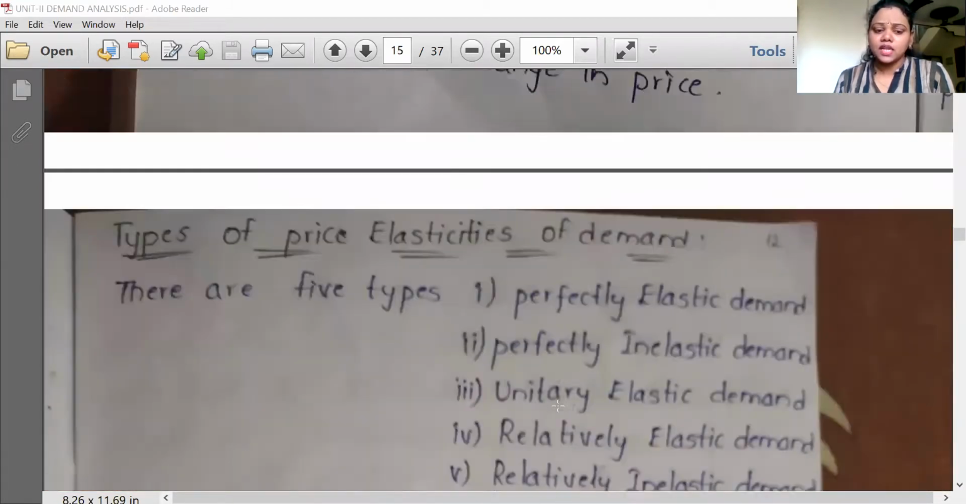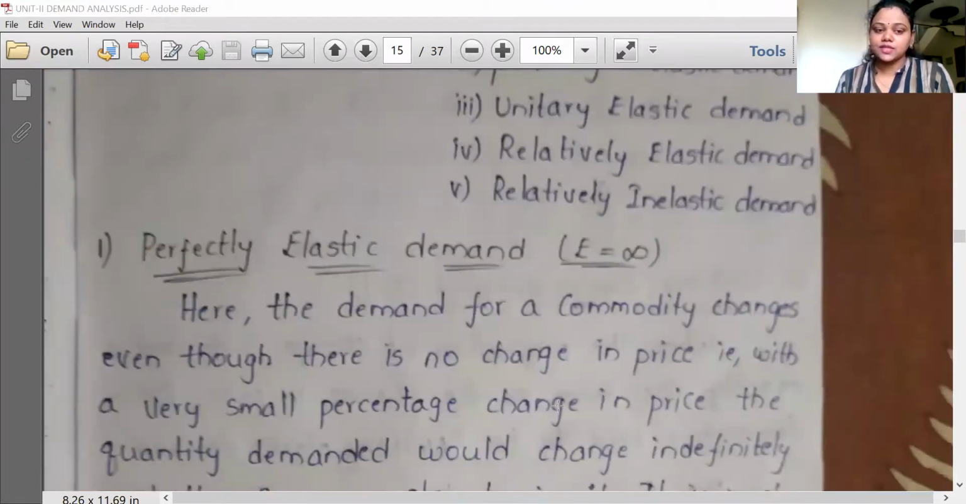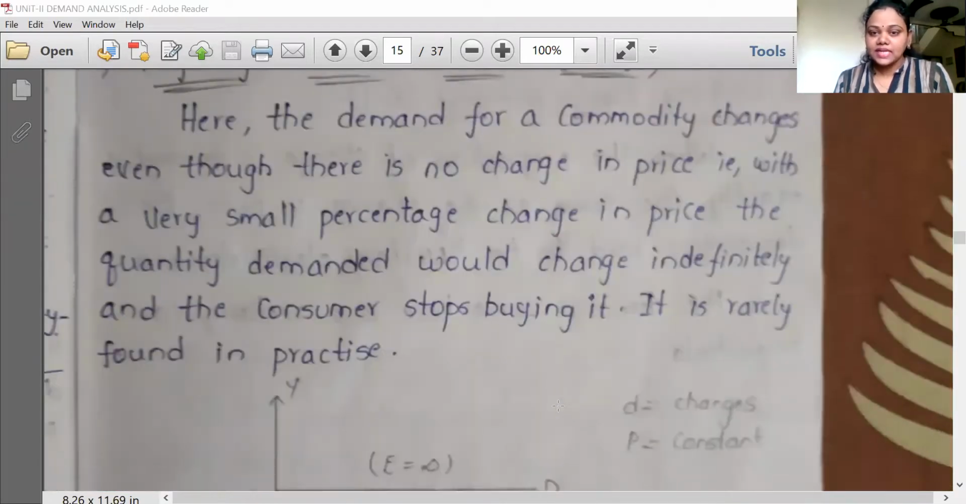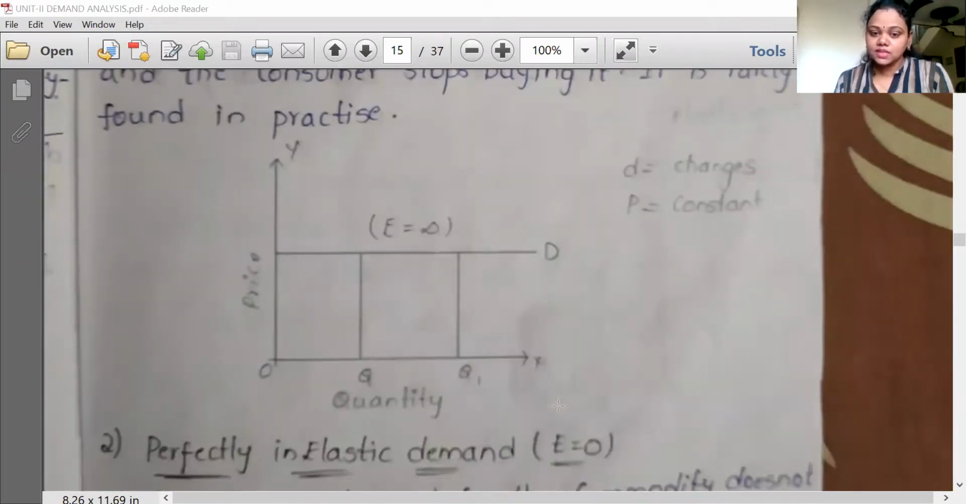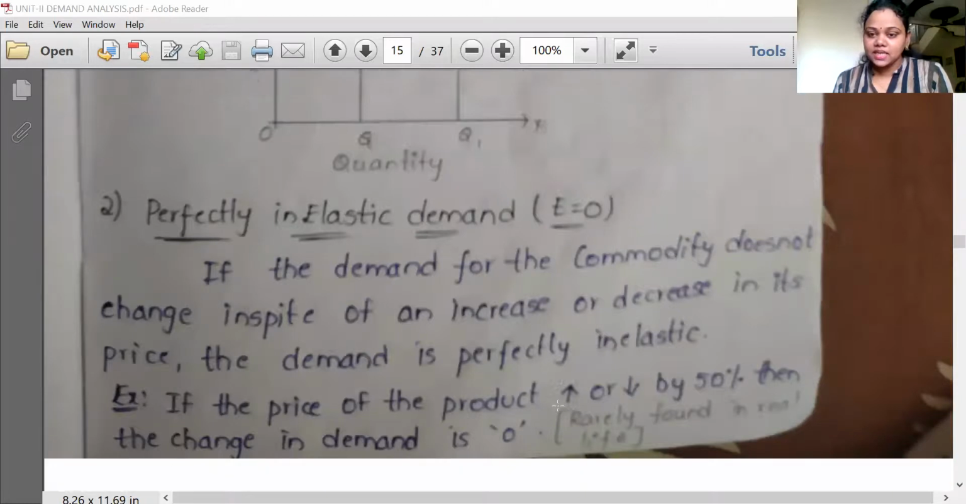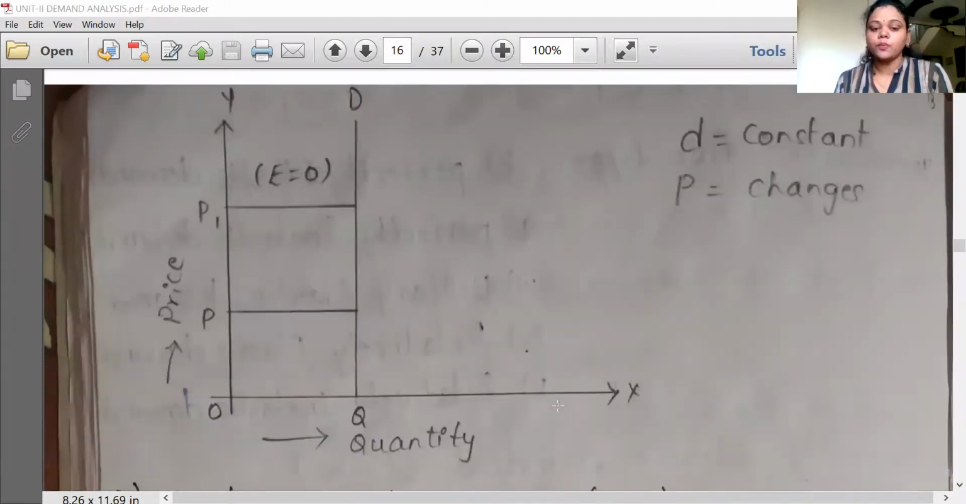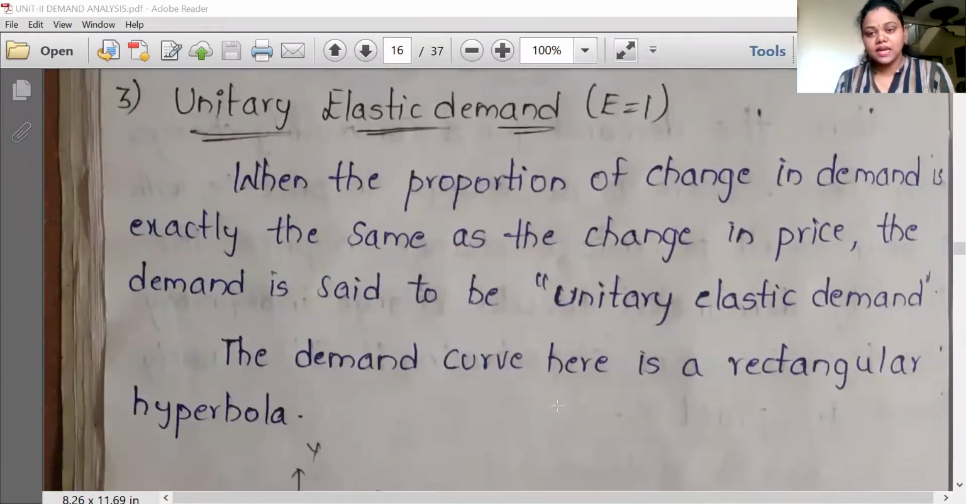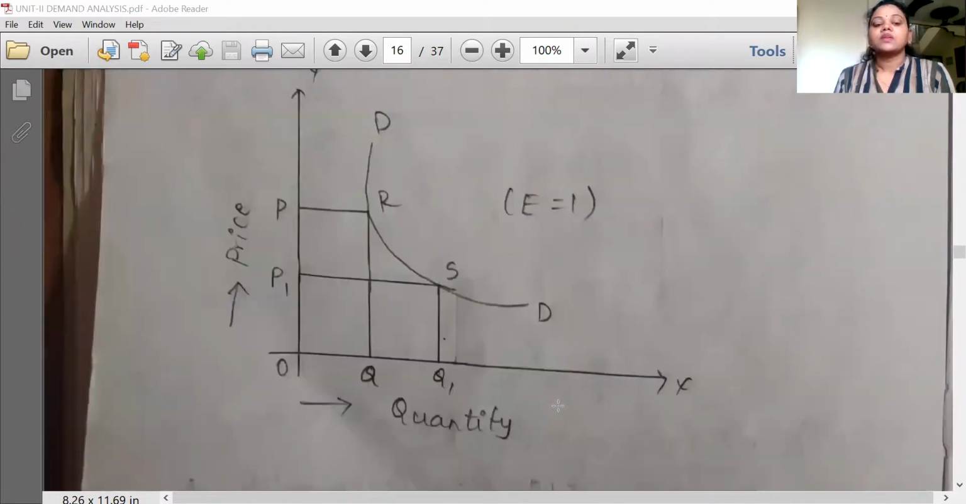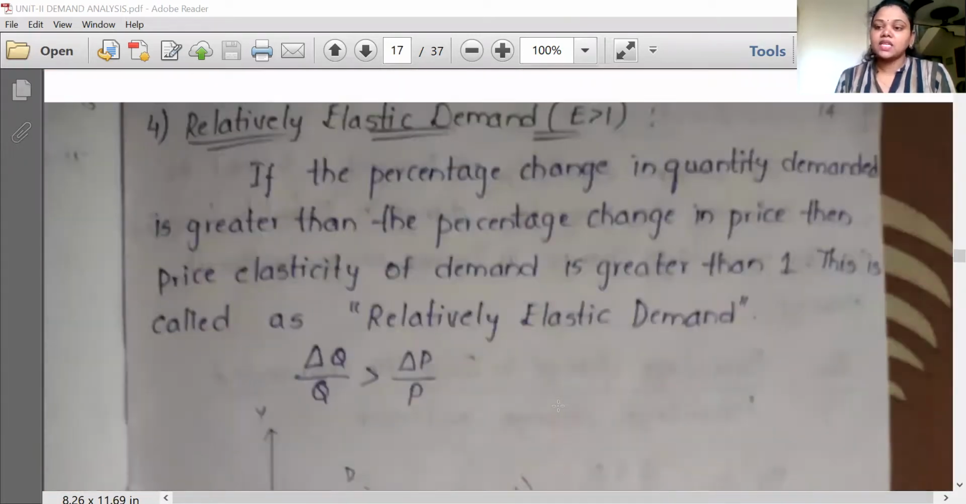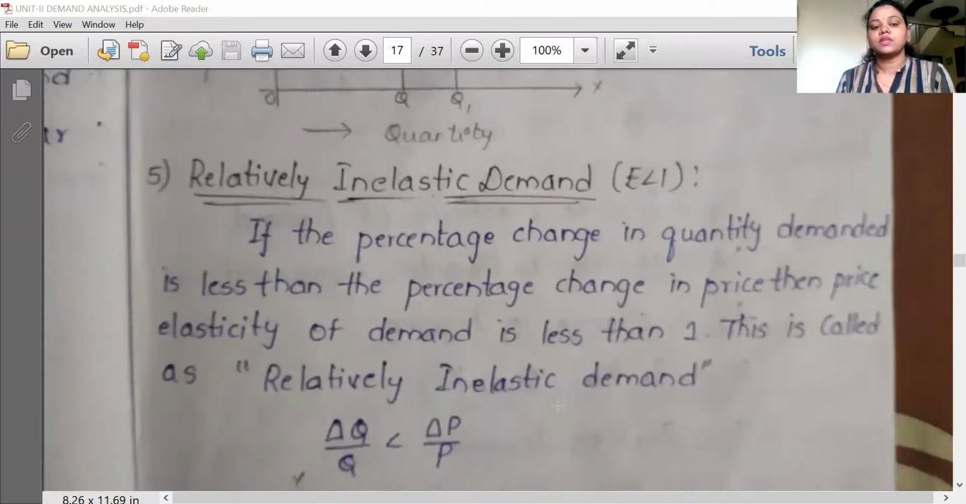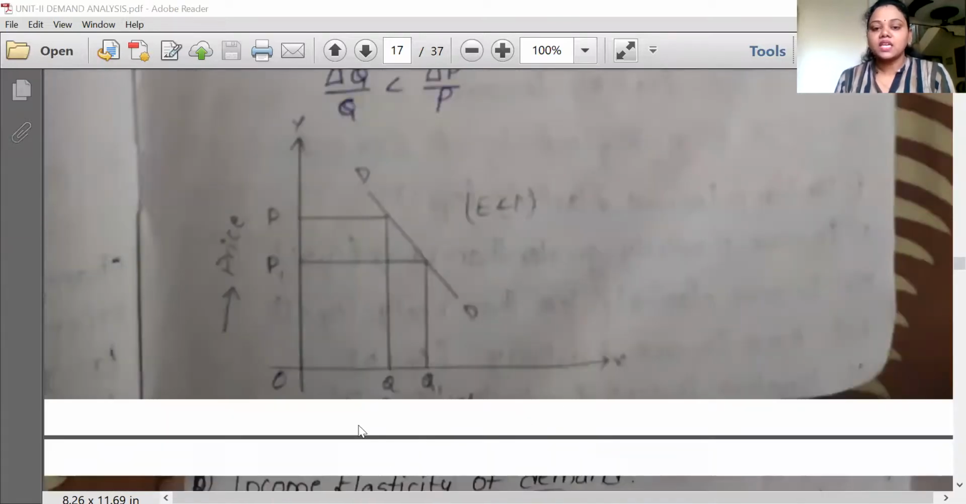So there are 5 types of price elasticity of demand: perfectly elastic demand, where the E value is infinite; perfectly inelastic demand, where the E value is 0; unitary elastic demand, where the E value is 1; relatively elastic demand, where the E value is greater than 1; and relatively inelastic demand, where the E value is less than 1. So these are the 5 different types of elasticity of demand.